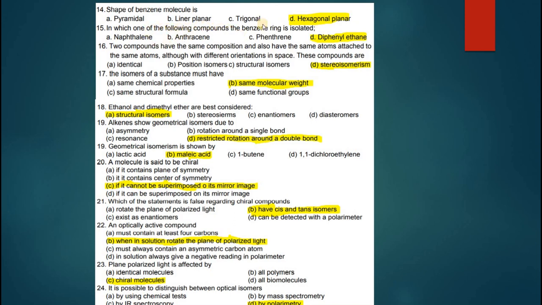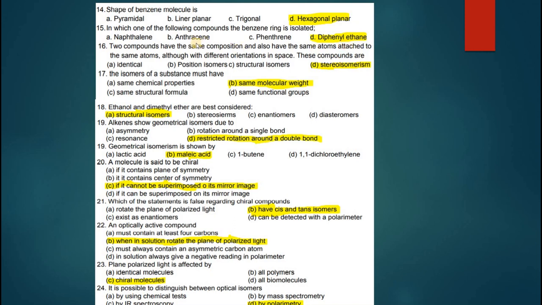In which of the following compounds is the benzene ring isolated? Naphthalene, anthracene, and phenanthrene all have benzene rings that are joined together. But in diphenyl ethane, if you draw the structure by yourself, there are 2 phenyl groups. Phenyl means benzene rings. They are attached to an ethane molecule. Ethane molecule C2H6: you remove 1 hydrogen from each carbon, and in place of those 2 hydrogens, you attach 2 phenyl groups. So it will be diphenyl ethane. This one is the compound in which benzene rings are isolated from each other.